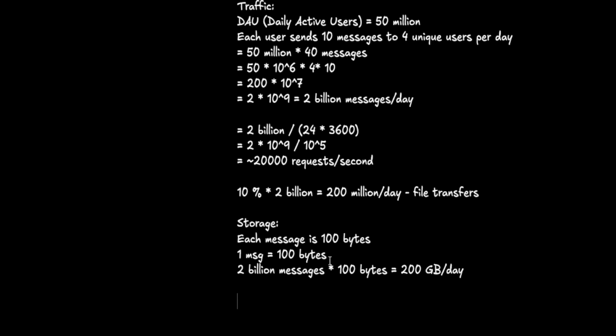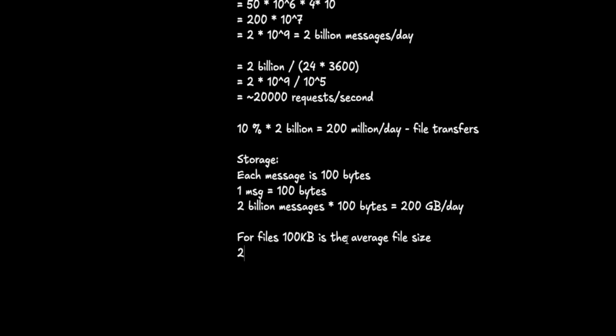Right? So as per our requirements, we also know that 10% of this traffic is media files, which are images, videos, or any other files that users will share on this platform. Let's assume here for files, 100 KB is the average file size. Moving with this assumption, we got that file transfers would be 200 million per day.